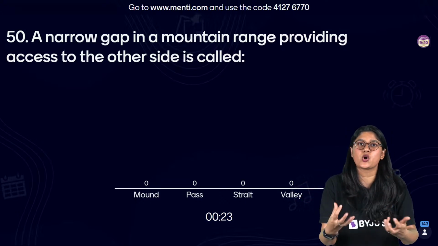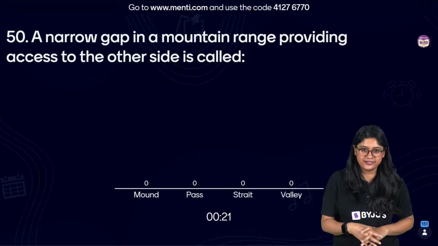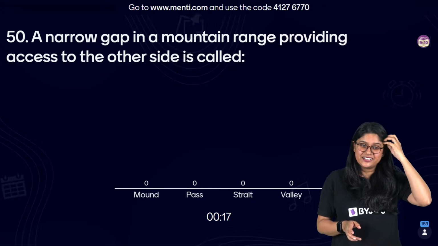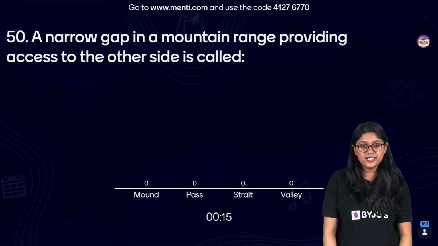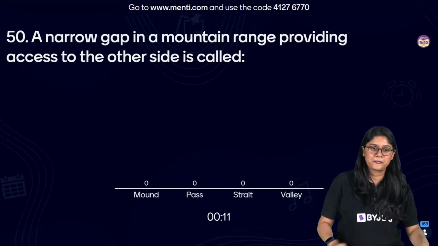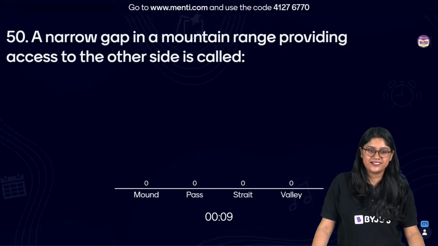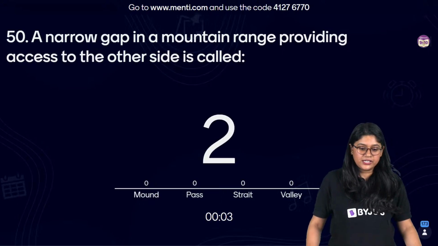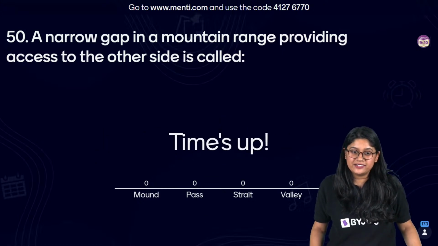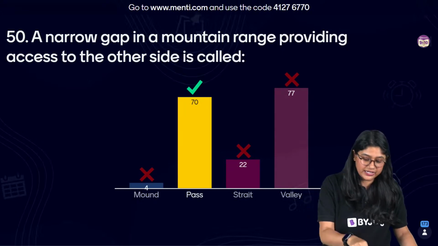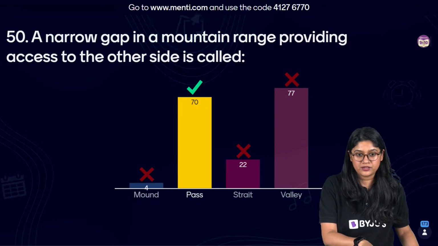In our country, we have so many of these, right? Think about it, everyone. See, these are some of the technical terms that we have. Very good. I can see that many of you are getting confused with valley. But the correct answer over here is pass.